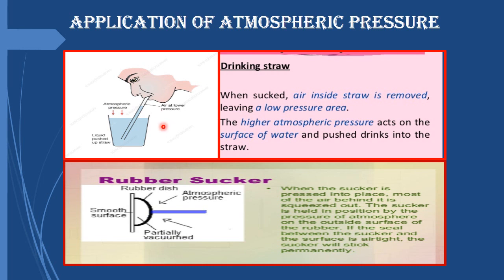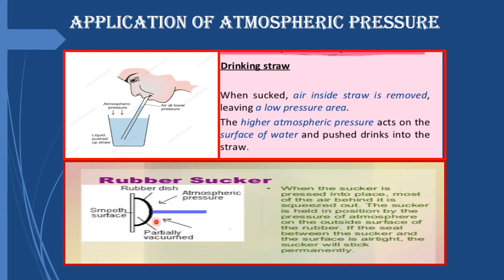Any juice or any liquid or water, if you drink it with the help of a straw, the first thing that has to be done is the air has to be removed from the straw. Once the air has been removed, then this high atmospheric pressure acts on the surface of the liquid, whether it's water or a juice, and it forces the liquid to move into the straw. So drinking with the help of a straw is possible because of atmospheric pressure.